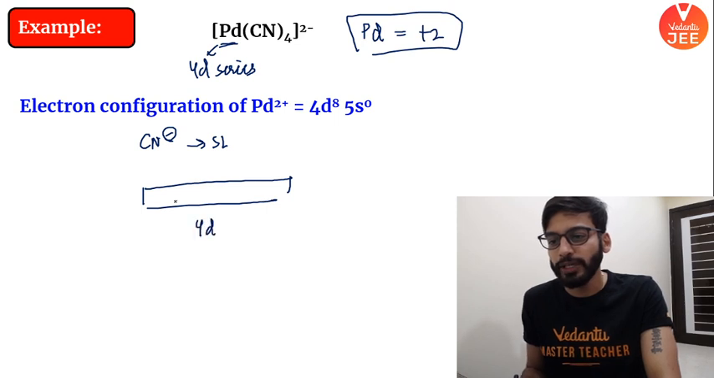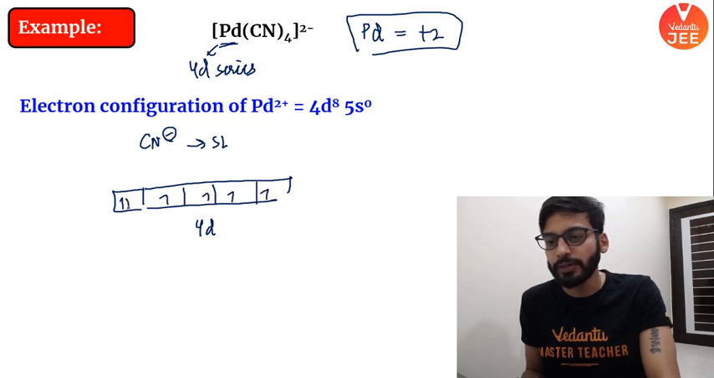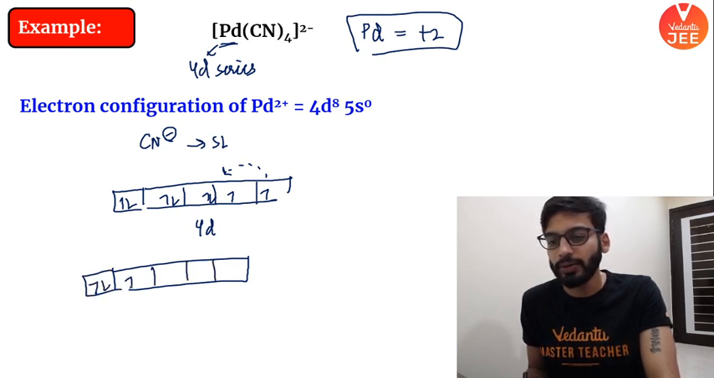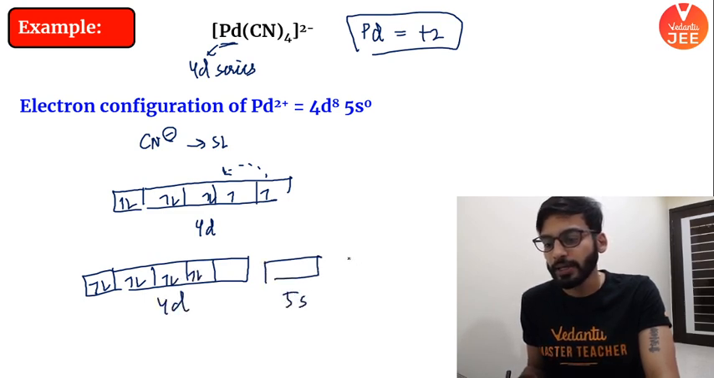This is your 4d. 1, 2, 3, 4, 5. 1, 2, 3, 4, 5, 6, 7, 8. This will pair up. So this will become 1, 2, 3, 4, 5, 6, 7, 8. This is empty. This is 4d. This is 5s. This is 5p. From here, it will take again. It will become